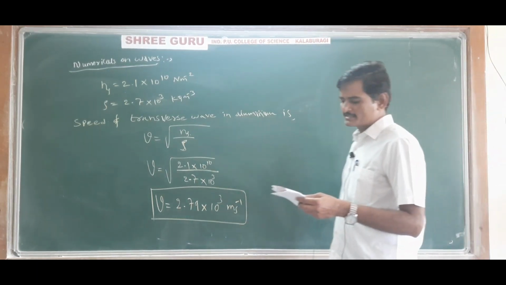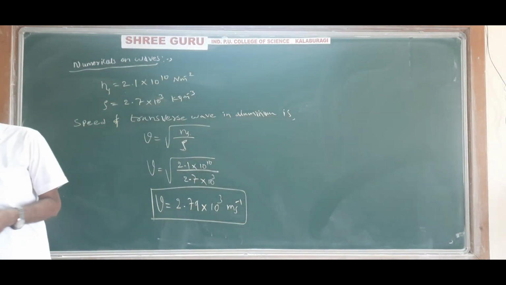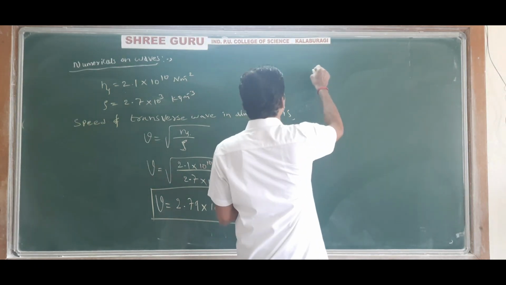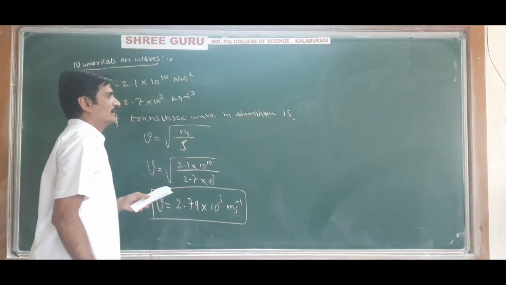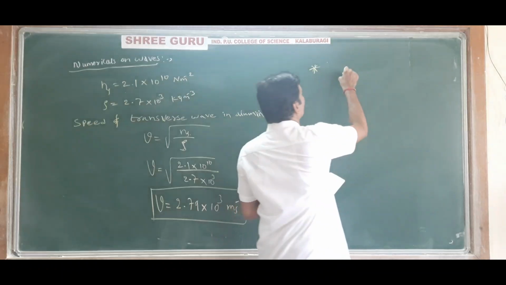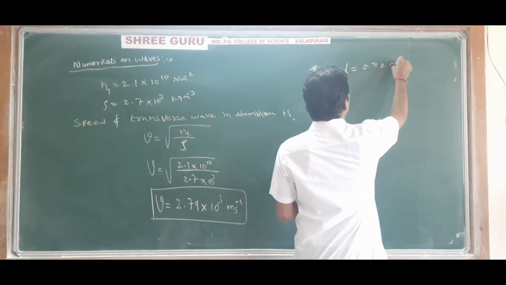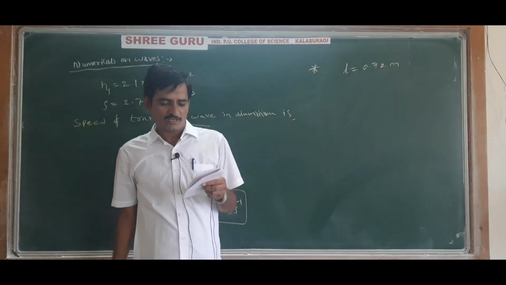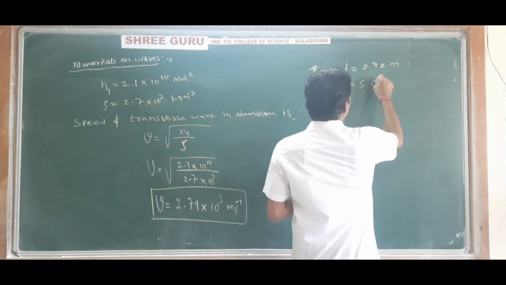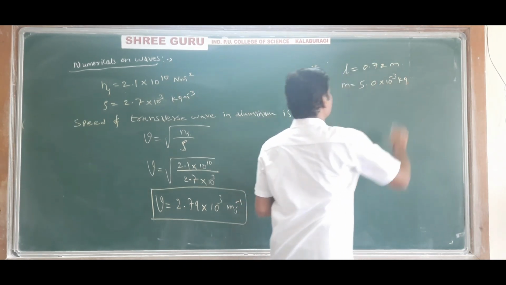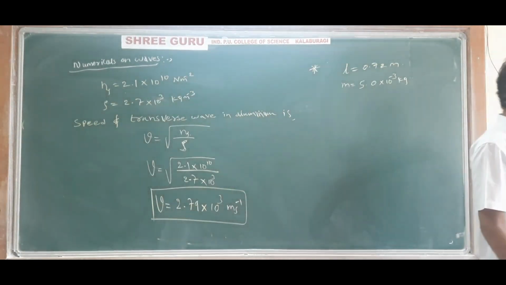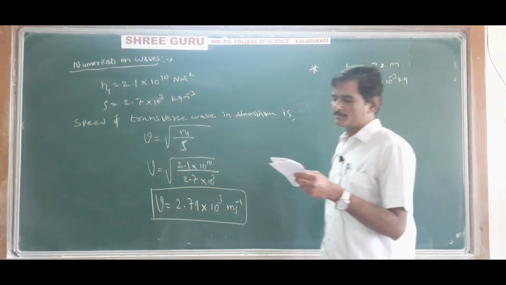Okay. A steel wire 0.72 meter long, that is, length of the wire is 0.72 meter. They are given. A steel wire 0.72 meter long has a mass of 5.0 into 10 to the power minus 3 kg.